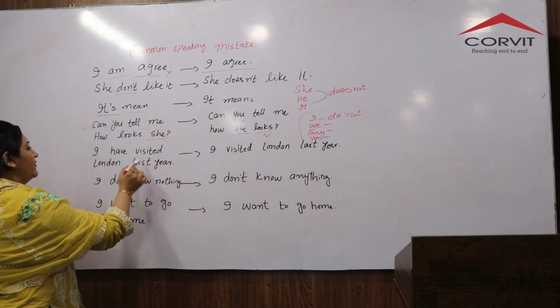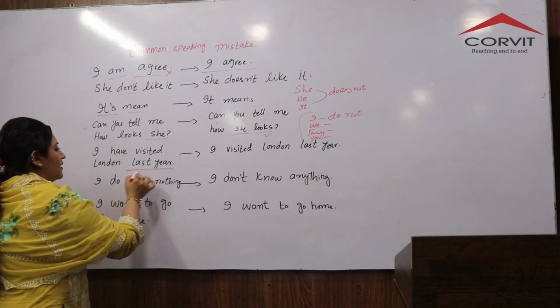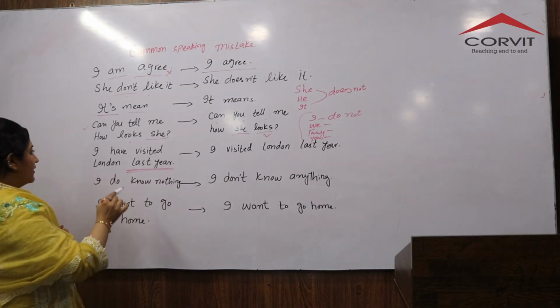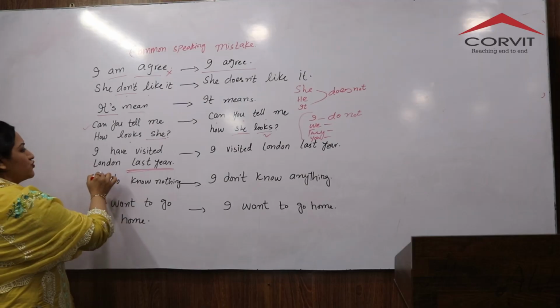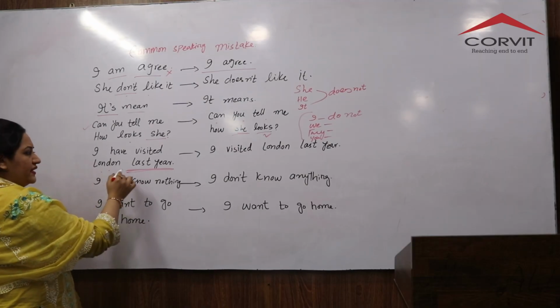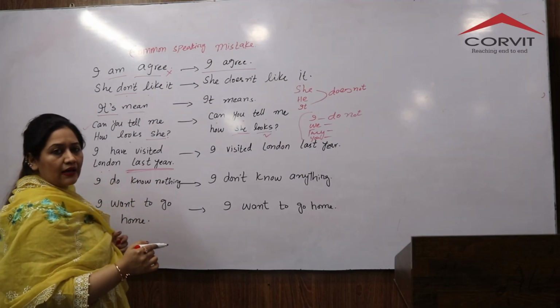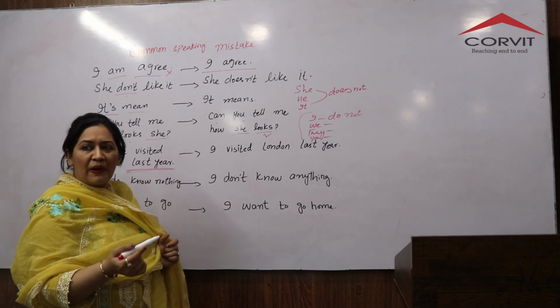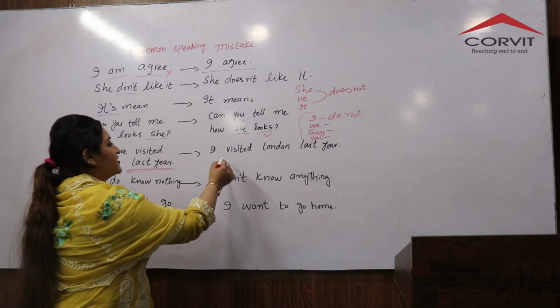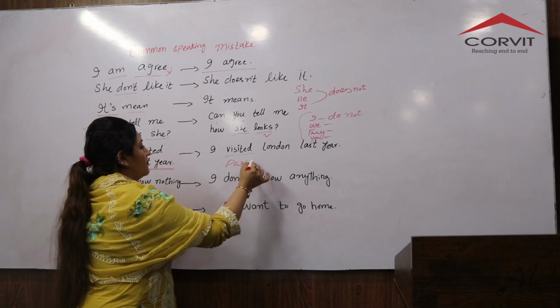Next is "I have visited London last year." There they have mentioned the time that I have visited. मैं visit कर चुका हूँ London, any city last year, पिछले साल. You're talking about the past. You must use past indefinite tense.